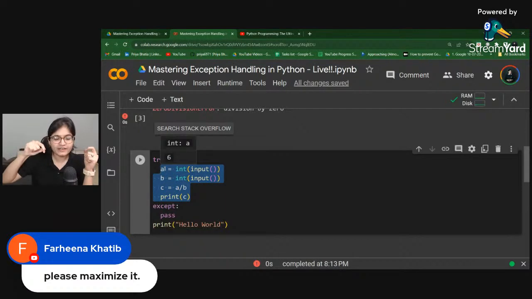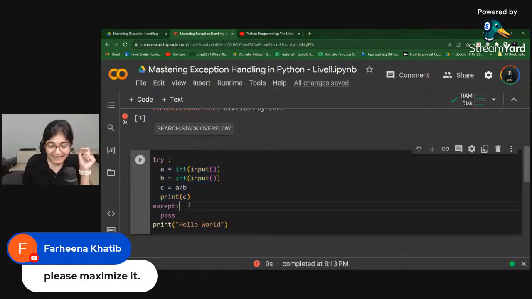So what I am saying is, whichever part is confusing, for which you know that an exception or runtime error can occur, you will put all that logic inside the try block. And if the issue does come, you say just run this except part. Now what we can run in this part I'll show you, but as of now I have written a pass keyword, meaning just pass this particular scenario, ignore that and print this value.